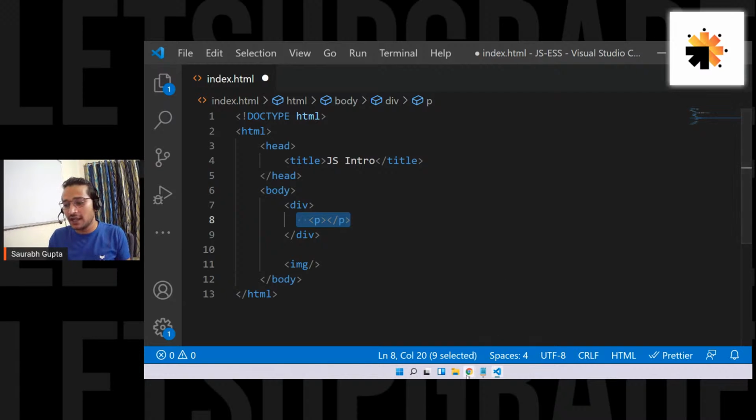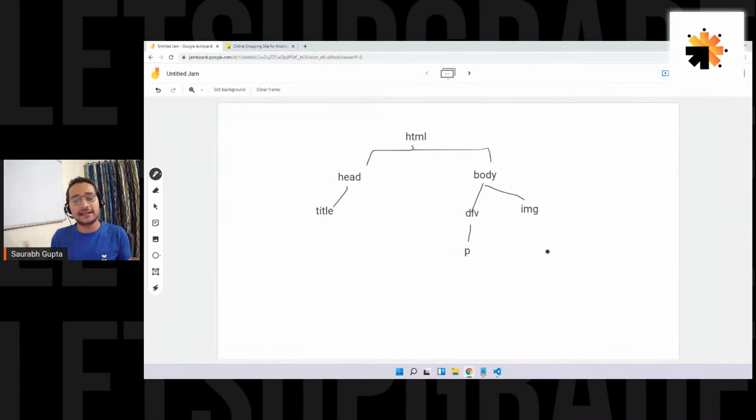Simple HTML. And here we go. The tree structure looks something like this, and this is what you call the DOM. The tree structure of an HTML document can be considered as the DOM, the document object model. Now, you don't have to worry about this.